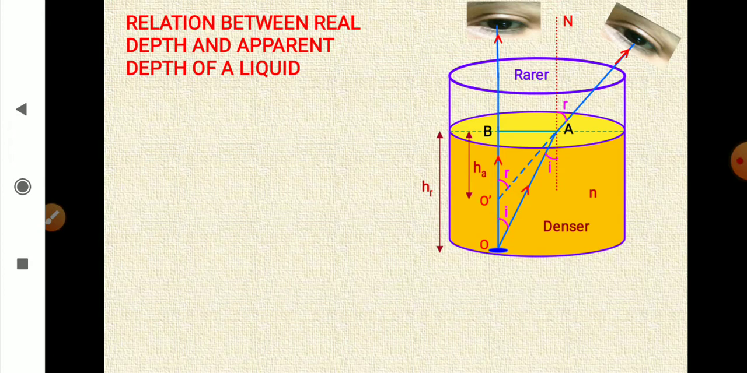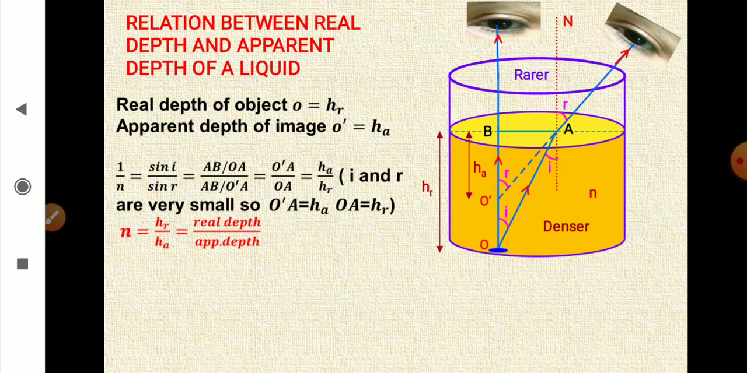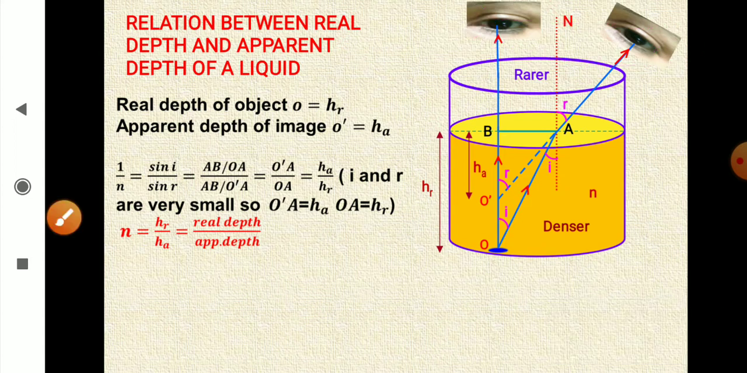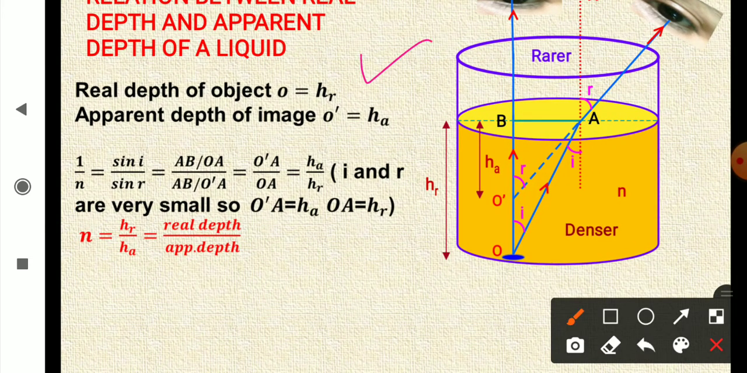So let us see how you work out in maths. See, these two rays can be very close, and this whole thing is watched through one eye only. So this i and r are very, very small. Since it cannot be shown here, so we have shown it at two different places. So look at it. The real depth of object is HR, as I've shown you. The apparent depth is HA, and